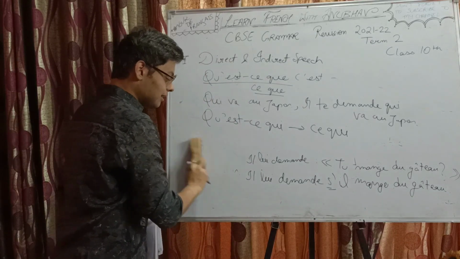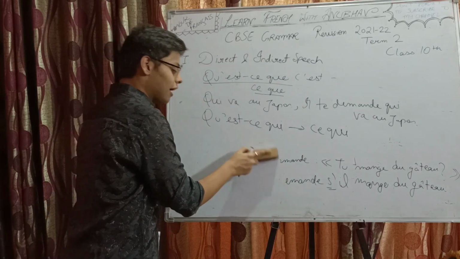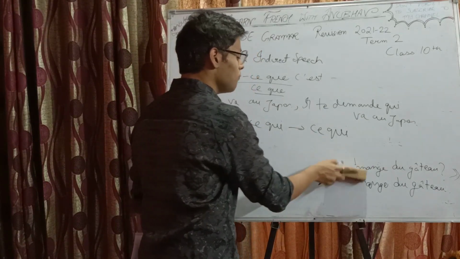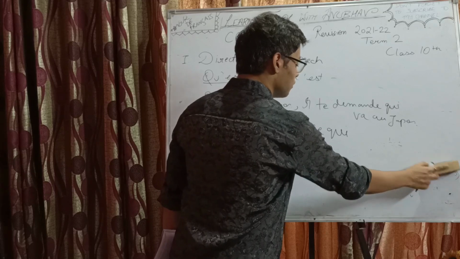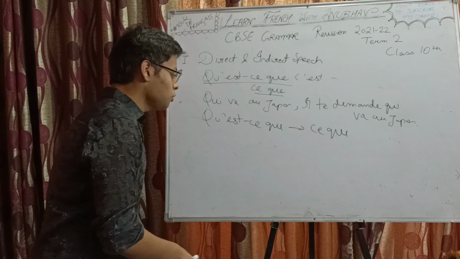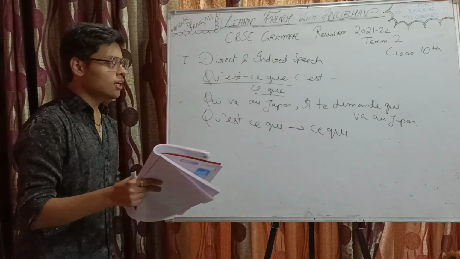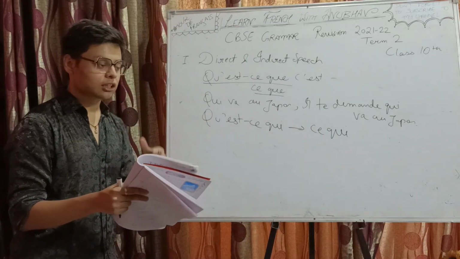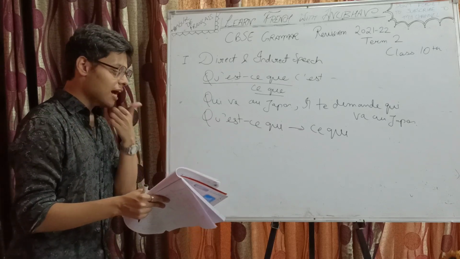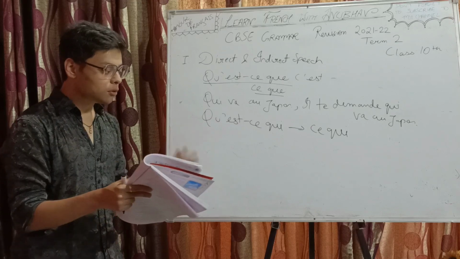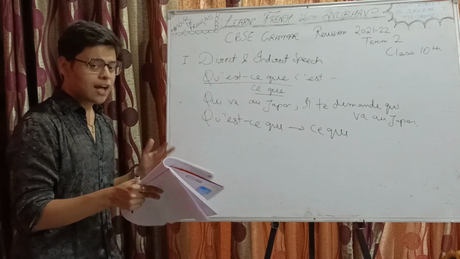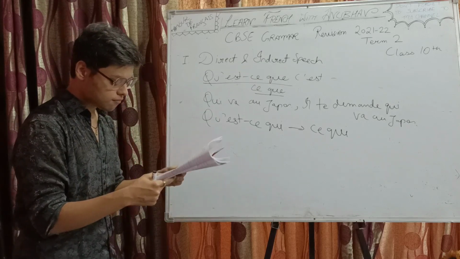And also it's not necessary that every time you will get the conversion from direct to indirect only, it will be mixed. Few parts will be from direct to indirect, few parts will be from indirect to direct. Okay, so you need to take care. You need to make sure that if the subject is changing, then the conjugation will also change. It will be corresponding to the subject. If there's a pronominal reflexive pronoun, that will also change. And if there's a possessive adjective or possessive pronoun, and the subject is changing, then that will also change. Okay, I have taken an example ahead, so don't worry, we will discuss that.